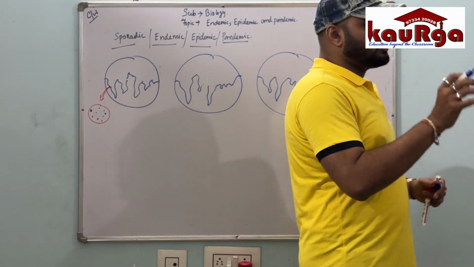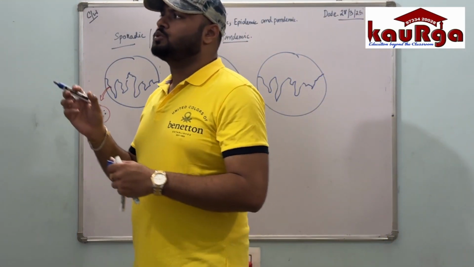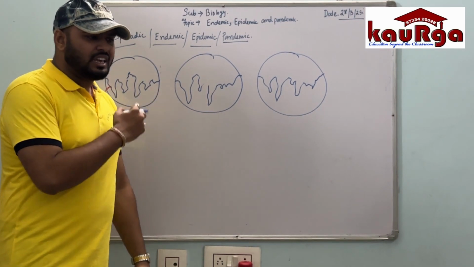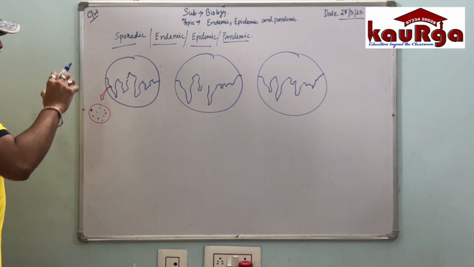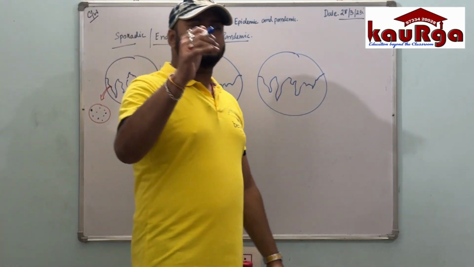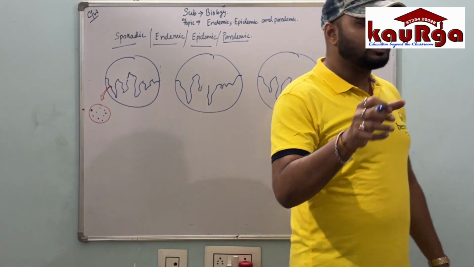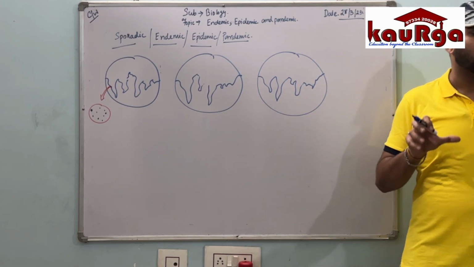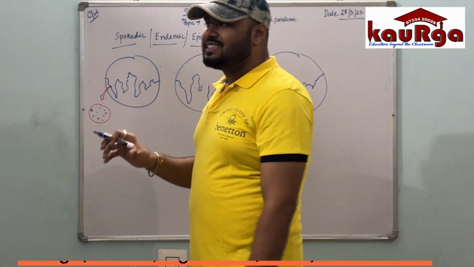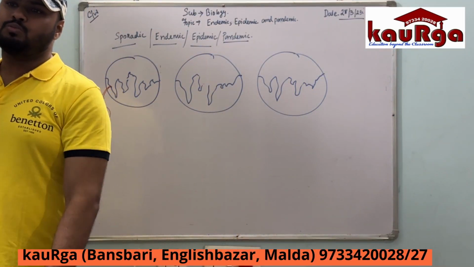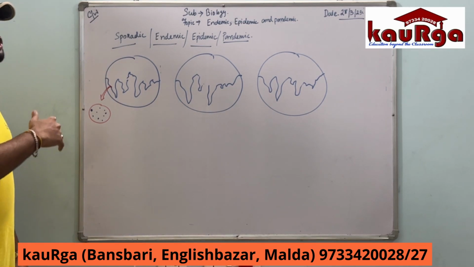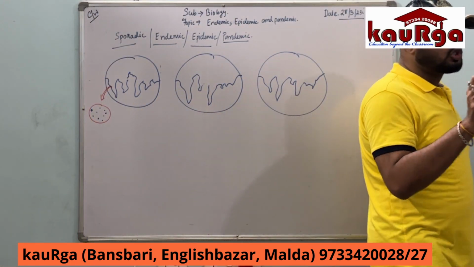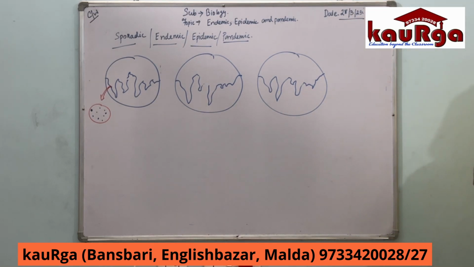Suppose it's a fever, any kind of itchiness, any kind of fungal infection. It occurs to one person and that person contaminates the other people in that particular community or locality. It is considered to be sporadic. When a disease is confined to a small region, does not spread outside that region and happens for a short period of time, it is considered to be sporadic.